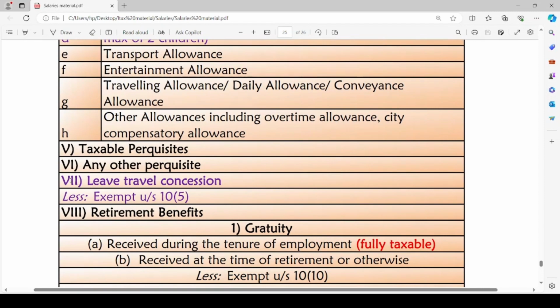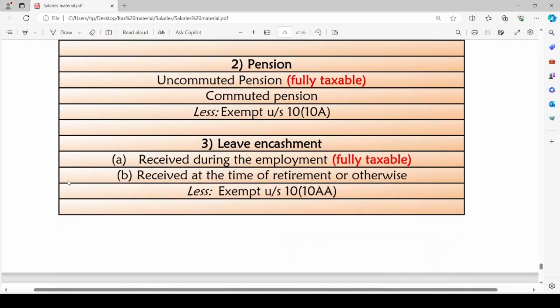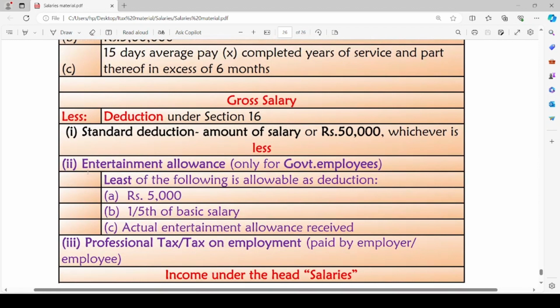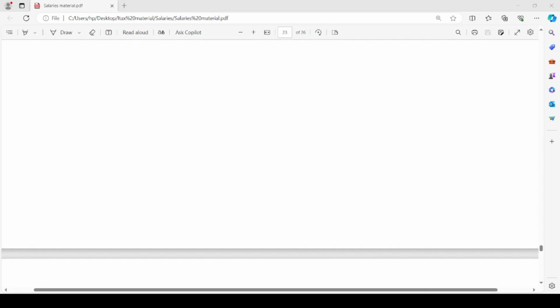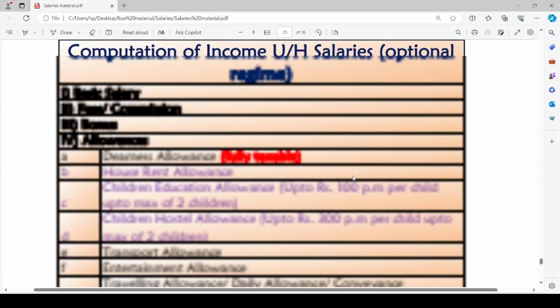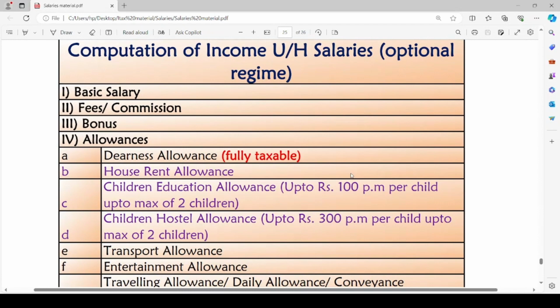Coming to the leave travel concession. Leave travel concession is also fully taxable under the default tax regime. And entertainment allowance, professional tax or tax on employment: these two are deductions which will not be provided under the default tax regime. The only deduction the assessee can claim under default tax regime will be standard deduction on amount of salary. That is the amount of salary or ₹50,000, whichever is less. This will be the standard deduction. With this, we have completed the revision of income under the head salaries.